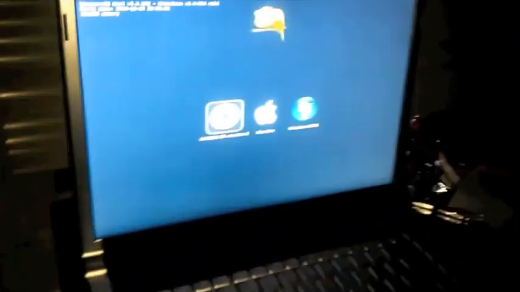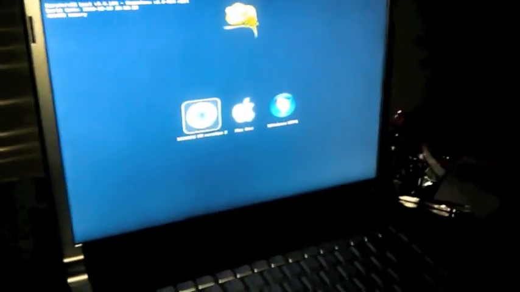Alright, this is a how to on Snow Leopard on a Dell XPS 1530. The first thing you should do is have the boot disk of whatever Snow Leopard you have. In this case, we got iAtkos S3 version 2. When you boot it up, you should press F8 to get to this menu. Go to the highlighted CD.